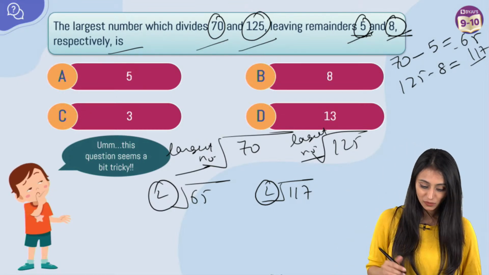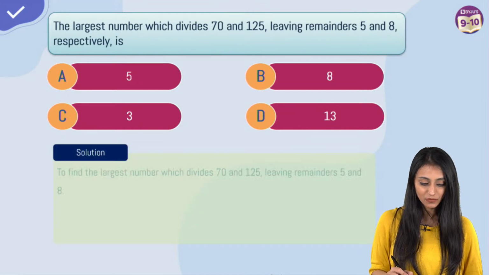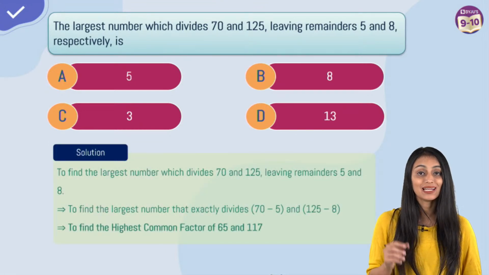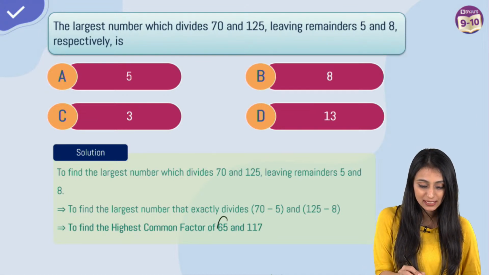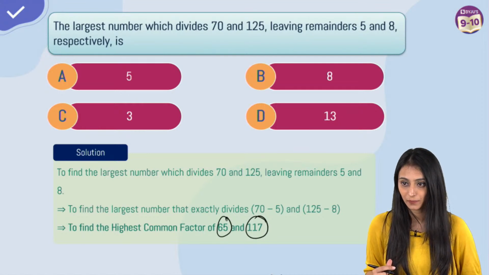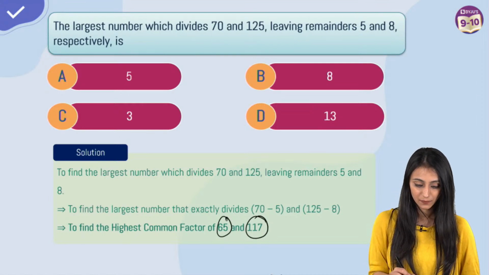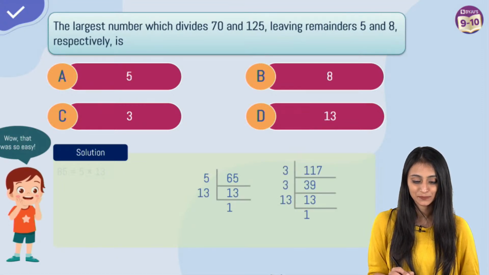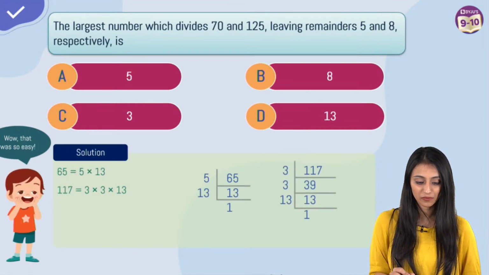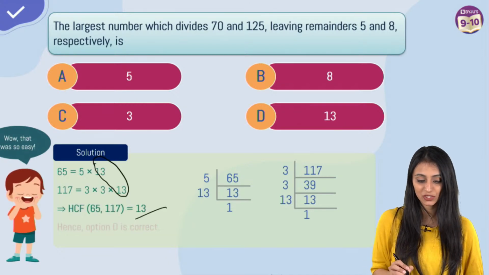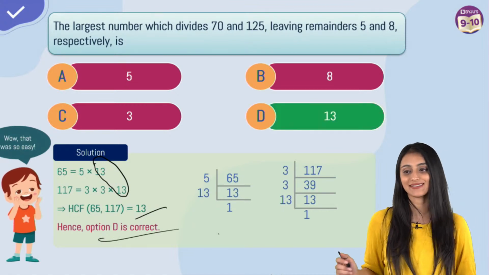Clear? All right. So what we will do here is simply, first, subtract the remainders so that the largest number will exactly divide them. So we will get 65 and 117. Then I'll take the HCF, the highest common factor. We do the prime factorization, that's what we get here, and we can see that 13 is common. So the HCF is going to be 13 here. Option D, that's the right answer.